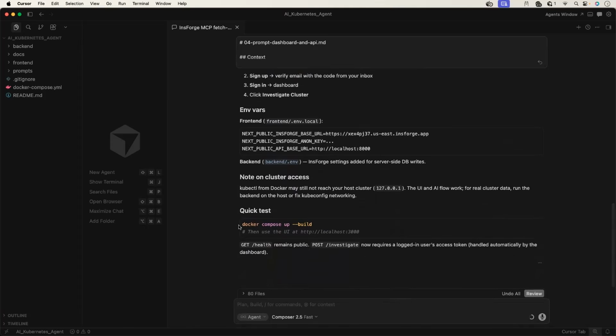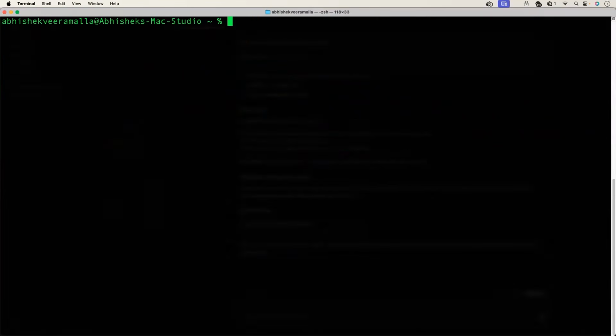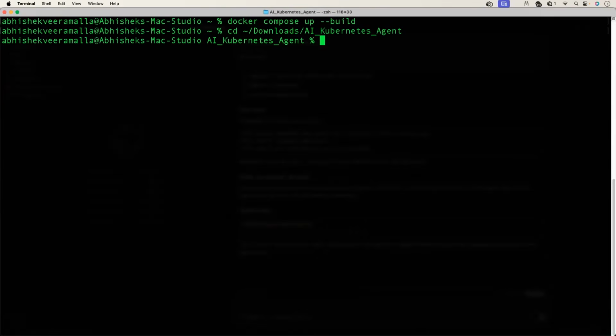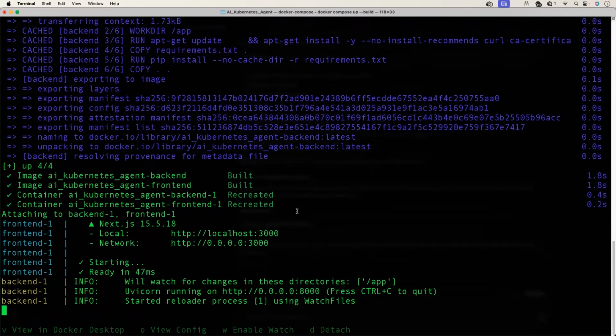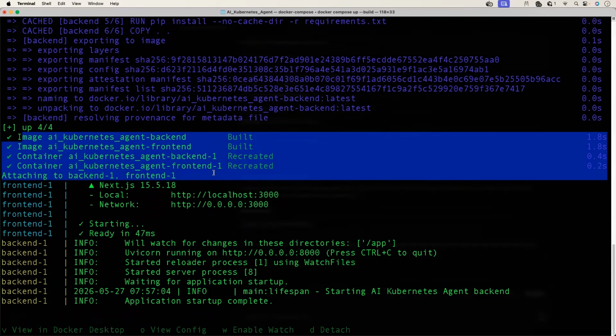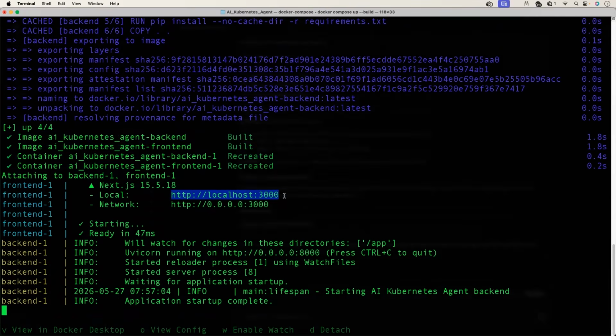Cool. Let's start the backend using Docker Compose and see if everything that we're looking for is in place. So Docker Compose, I'll switch to the folder. In my case, I'm in the downloads folder. The project is here, followed by Kubernetes AI Kubernetes agent. Okay, let me run Docker Compose hyphen build. It has started the containers. Application startup complete.